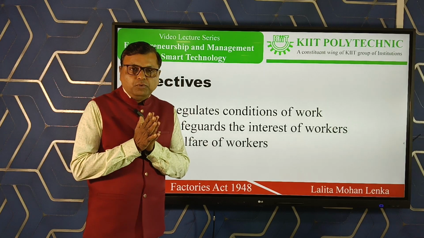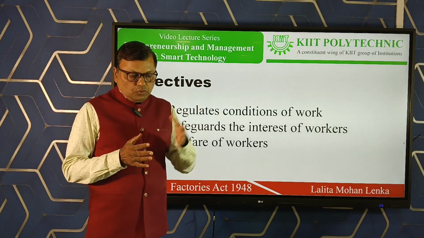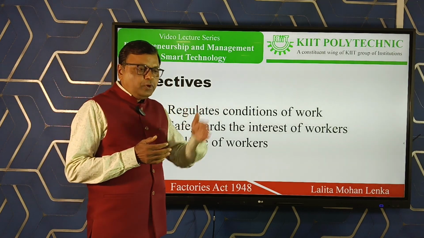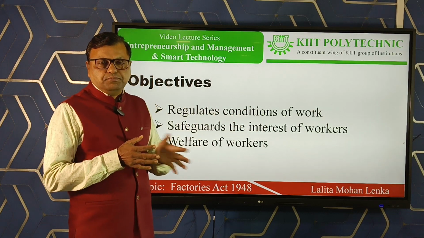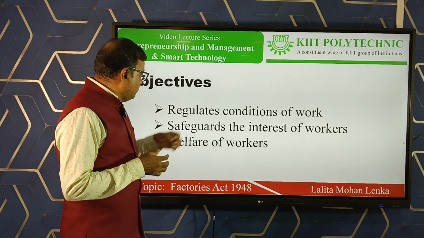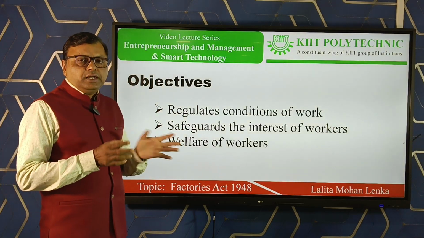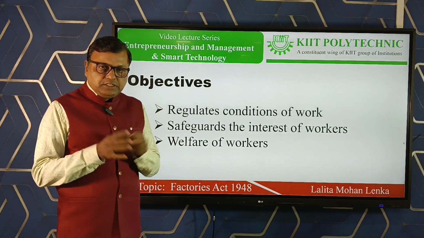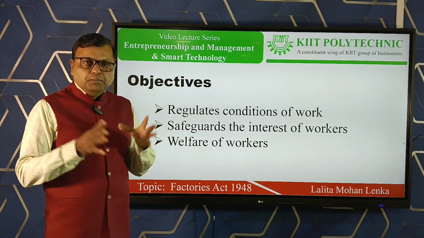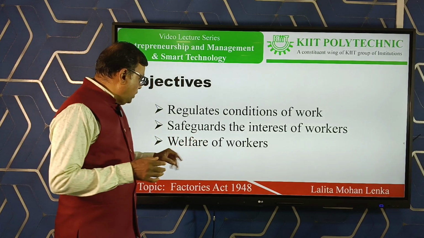Let me first talk about the objectives of the Factory Act. This act came into effect after independence. Before independence, there were clashes between the employer and employee for many causes. So this act came into force with the main objective to safeguard the interest of the workers, to see to the safety of the workers, to see to the provisions for the workers and to regulate the conditions of work.